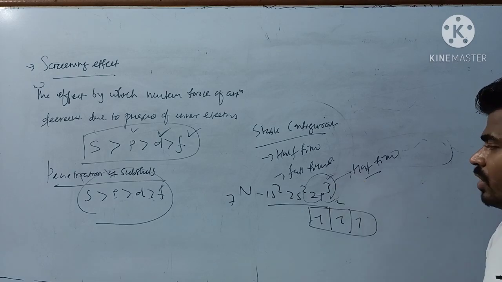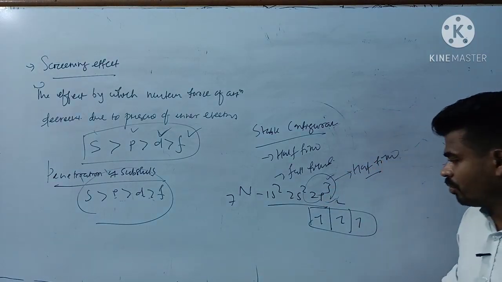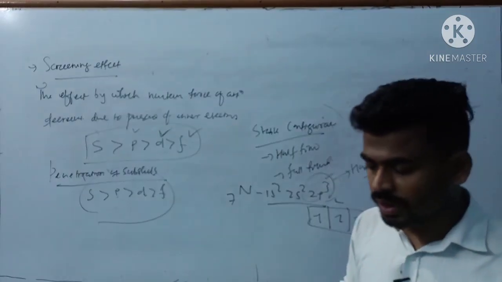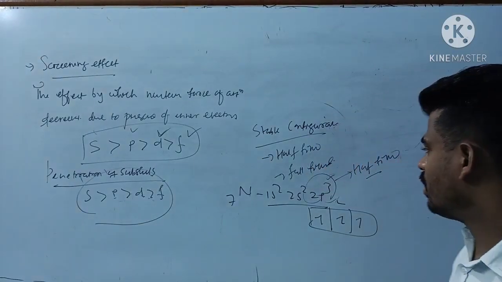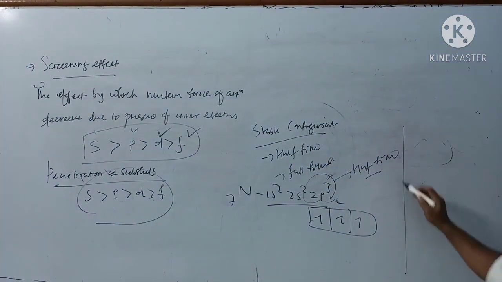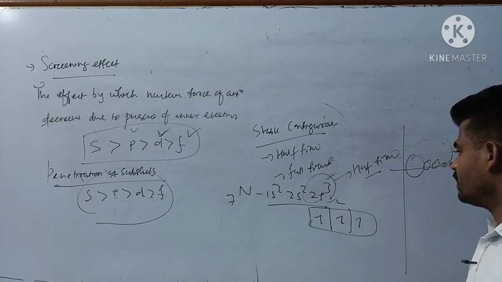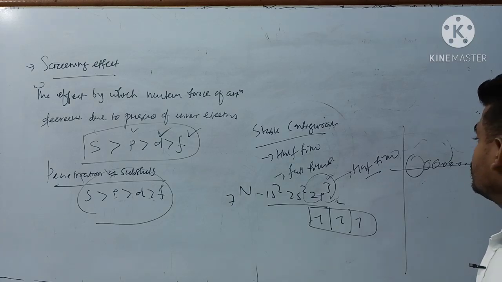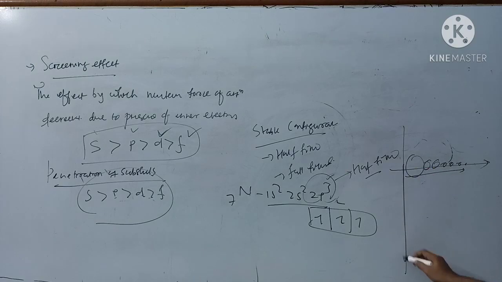Half filled are more stable, and if you need to remove the electrons, you have to supply more energy. Then tell me, what is the trend in ionization energy from left to right along a period? It increases due to decrease in atomic size and increase in the nuclear force of attraction with respect to the valence shell. Is that clear? So this is the trend in ionization enthalpy along a period.